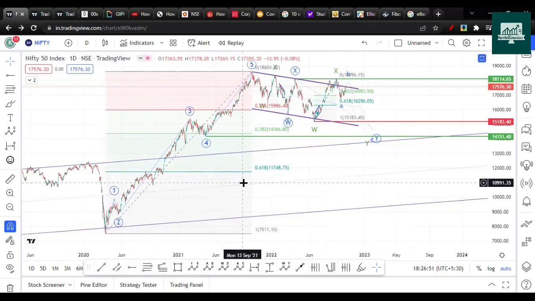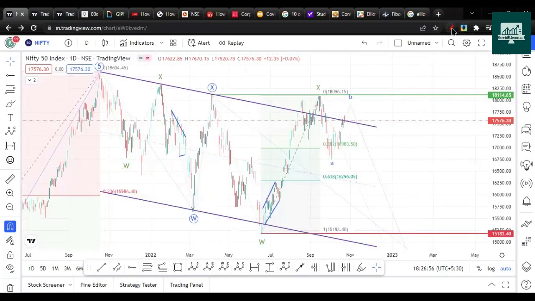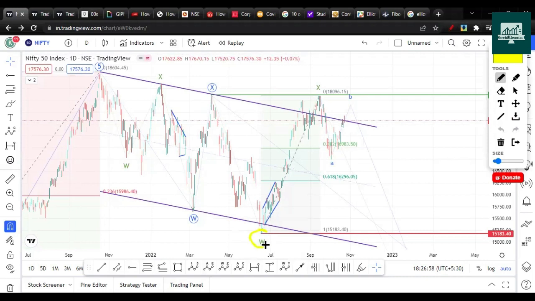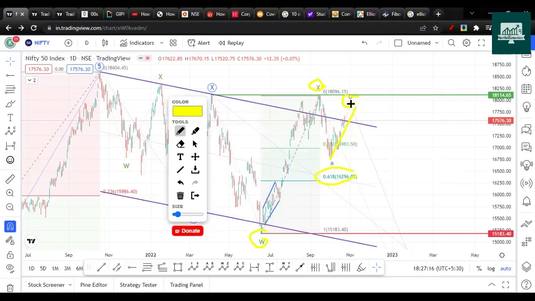So now when should we be sure that it is going to drop on the downside? So let's check that. When you plot Fibonacci on W and X, you get 0.600 Fibonacci or 60% of this move near 16,296. So let's assume Nifty goes like this towards 16,900 and then gives a dip. It crosses this. That is our signal that Nifty is going to crack on the downside towards 15,000 or 14,300.